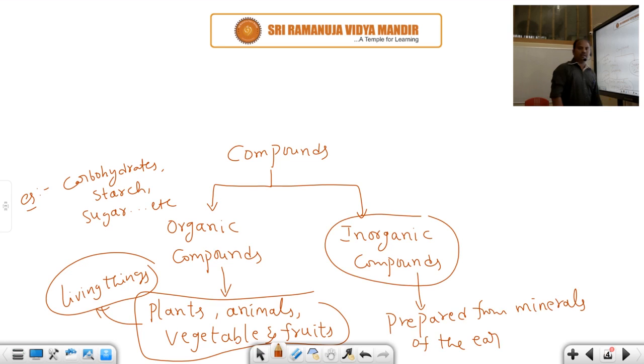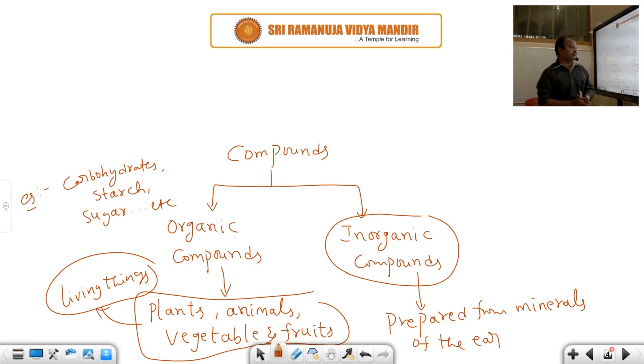Other than carbon and hydrogen, elements like nitrogen, phosphorus, oxygen, sulfur are mainly present in them, which are synthesized or prepared from minerals of the earth crust. Yes, inorganic compounds are man-made as well as synthetic.